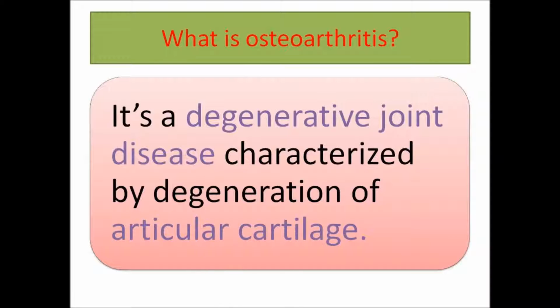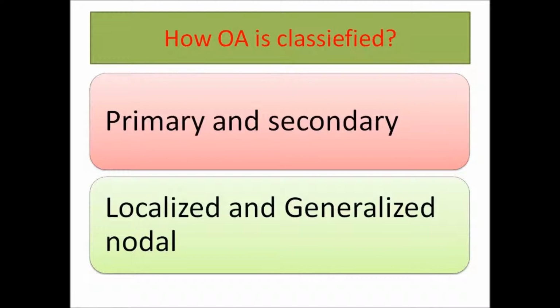Osteoarthritis is the most common form of arthritis. It is more common in females, except at the hip joint, where the condition is equally seen in both genders. The condition is more common in the obese because obesity is a major risk factor for osteoarthritis.